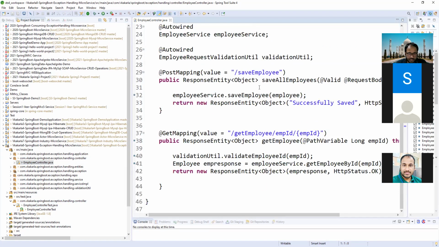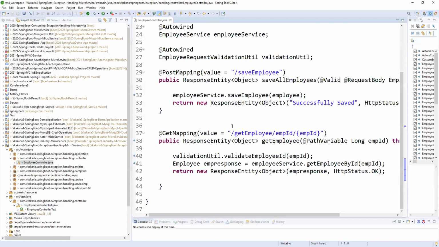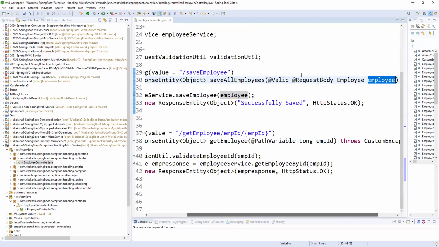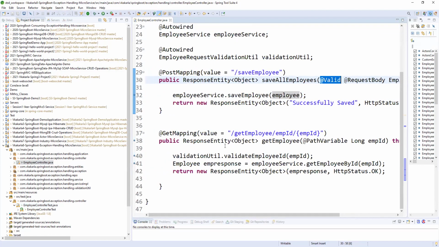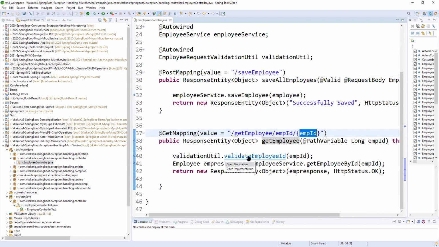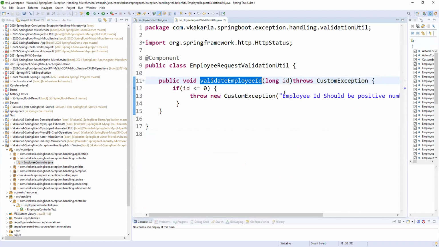Here we have save employee as well as get employee. For save employee, we are passing a request body, this employee request body, and we are validating it. For get employee, we are passing an employee ID, and that employee ID we are validating here: whether this ID is a positive or negative number.